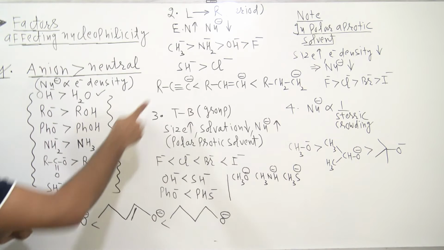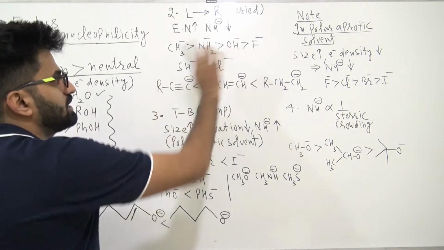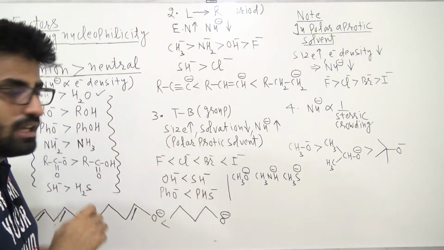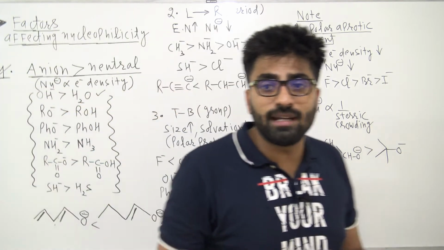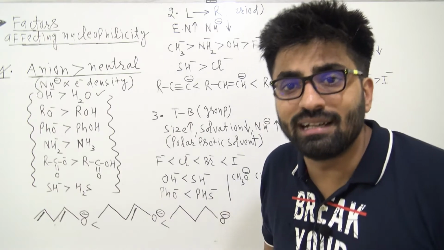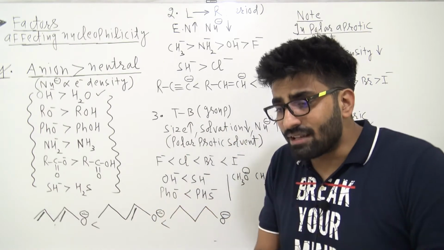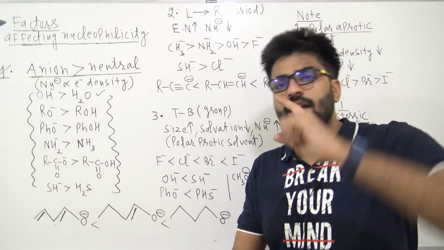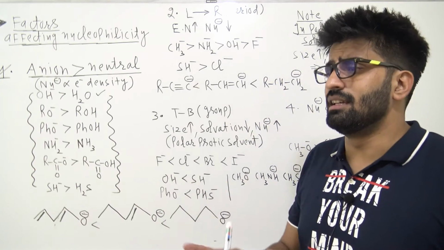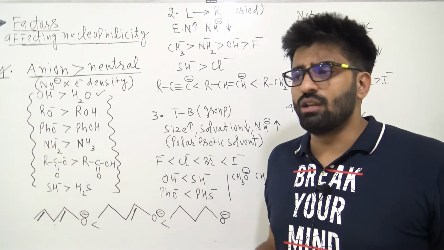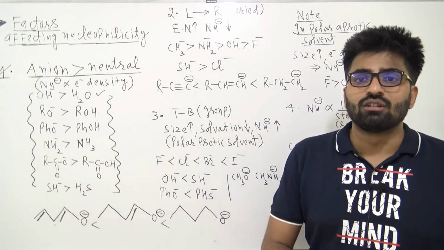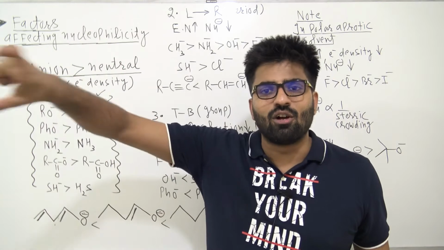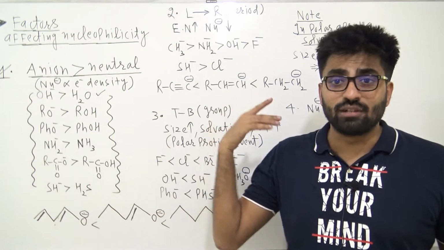This kind of question they can ask: CH3 minus, NH2 minus, OH minus, F minus. What is the order of nucleophilicity? What happens to electronegativity along the period? Electronegativity, ionization energy, electron gain enthalpy are basically inversely proportional to size. Not always, exceptions are there, but generally inversely proportional to size. Size along the period decreases, so electronegativity increases.